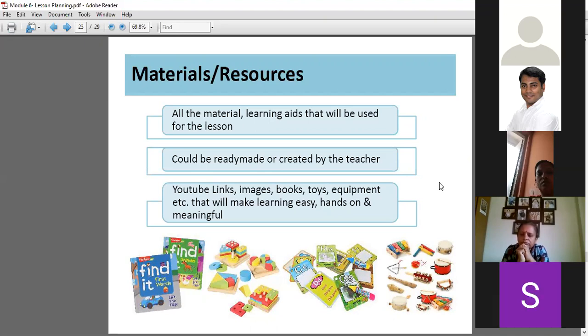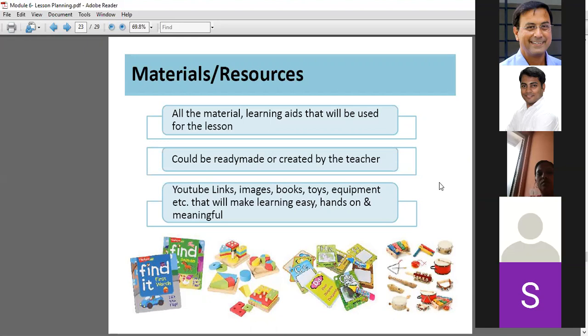Hands-on learning, they are more attracted, and the knowledge they get will remain for the long term, making learning easy. That will be a record for us also of what type of resources we used during this lesson. When we plan the whole month's lesson plan, normally we plan at the beginning of the month or on the last dates.